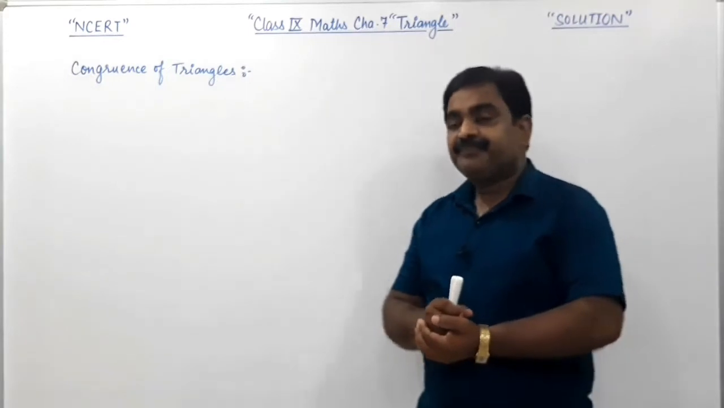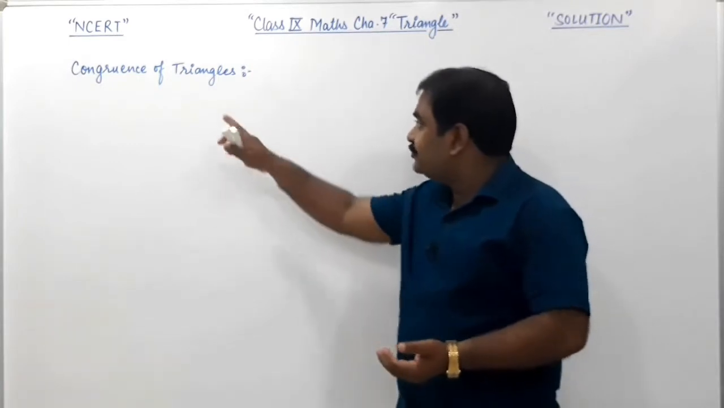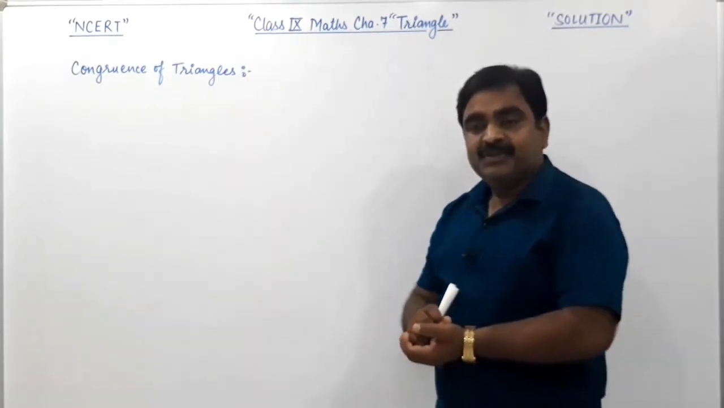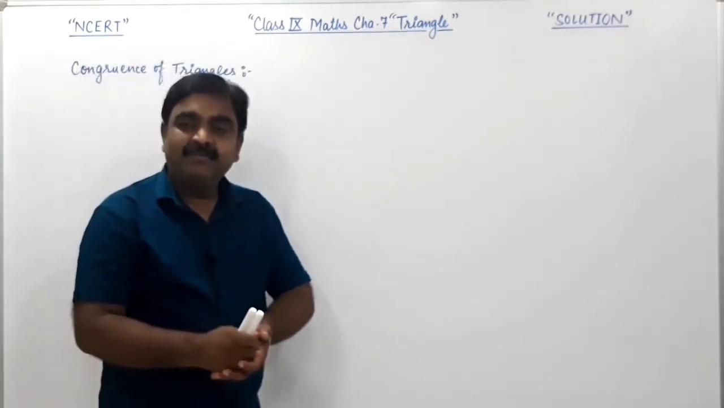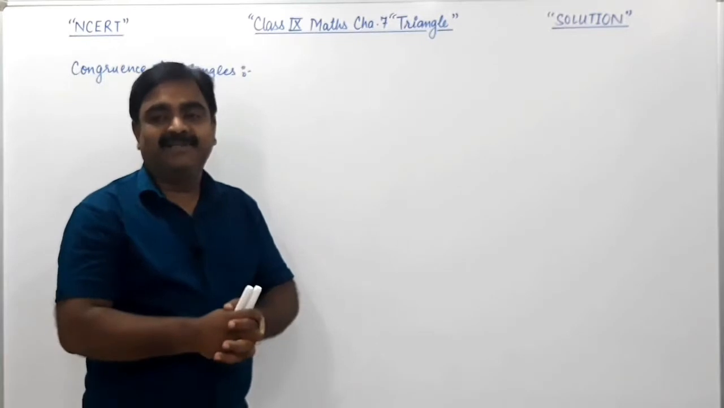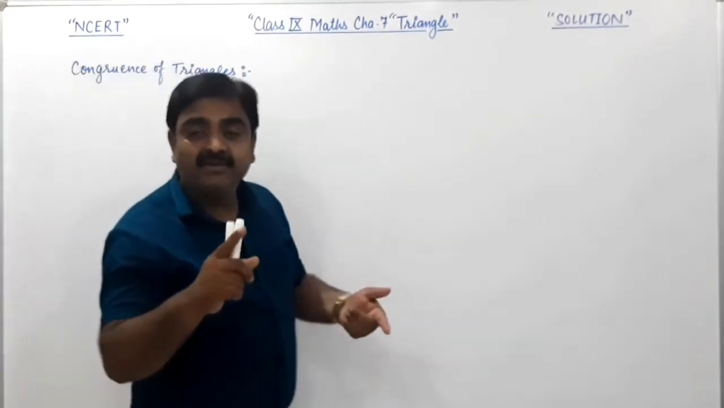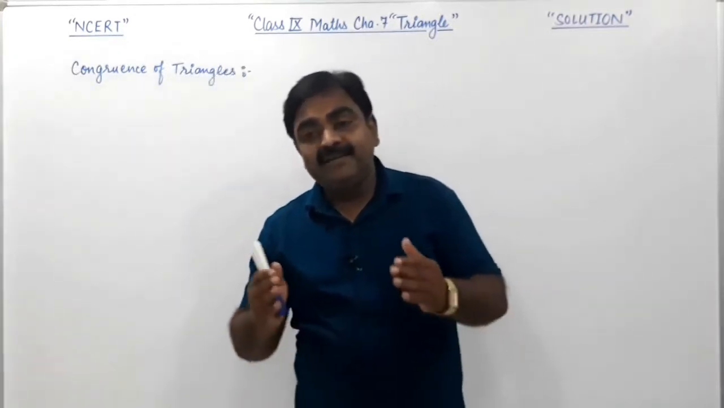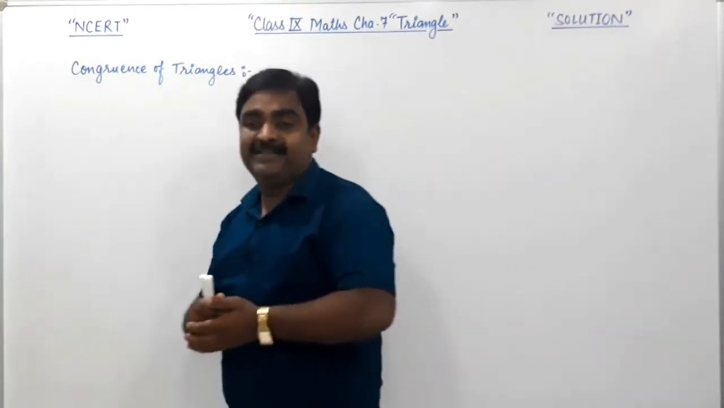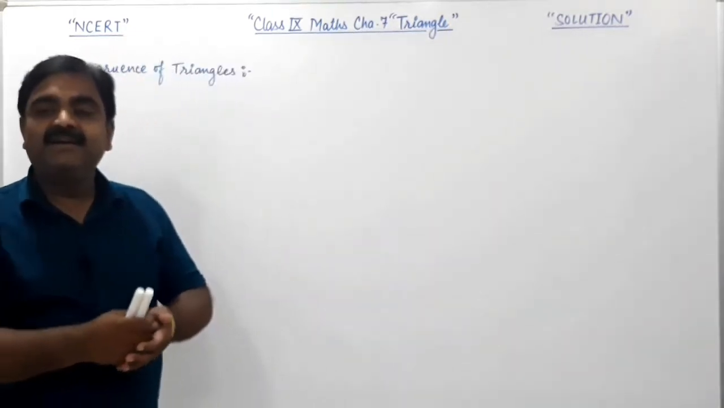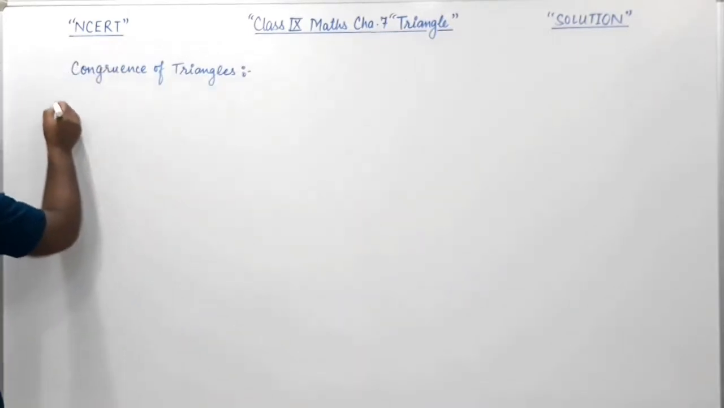So friends, let us talk about the triangle first of all. A triangle is a closed figure bounded by three line segments. What is a triangle? A triangle is a closed figure bounded by three line segments, and in this triangle there are three vertices, three sides and three angles.